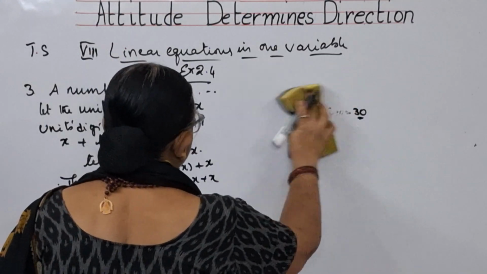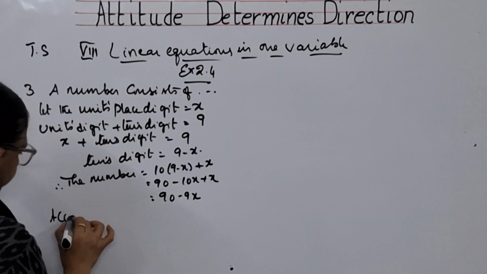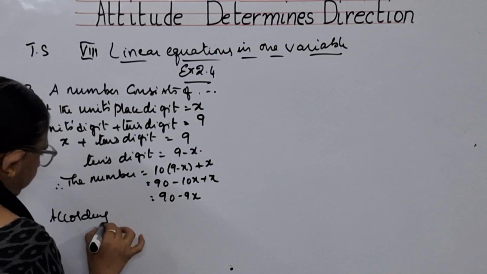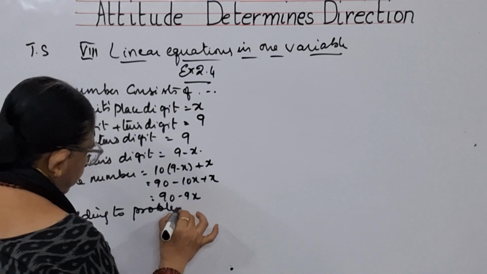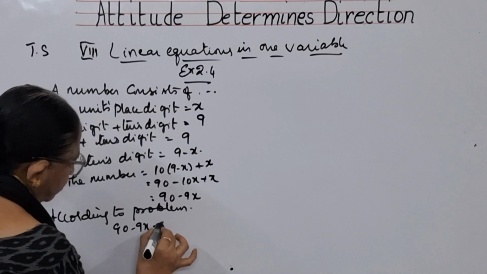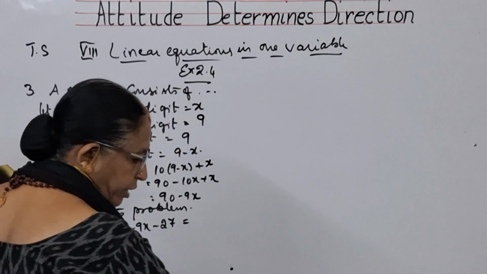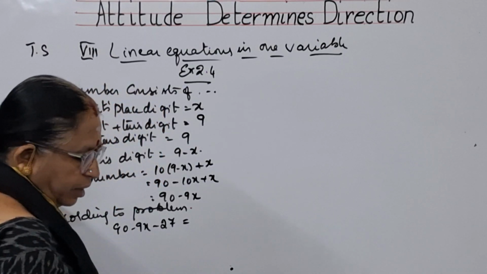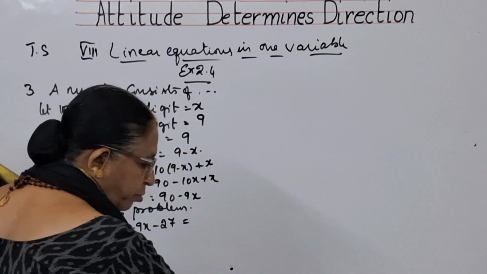According to the problem, if 27 is subtracted from the number, what is it that they have done?